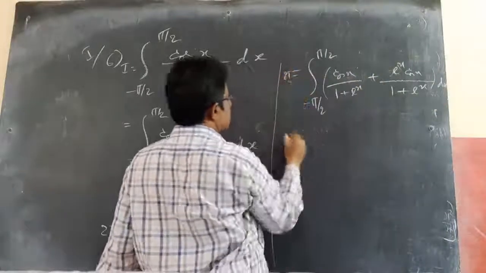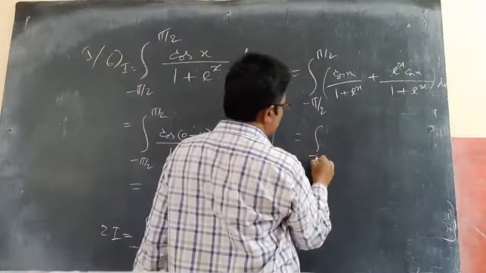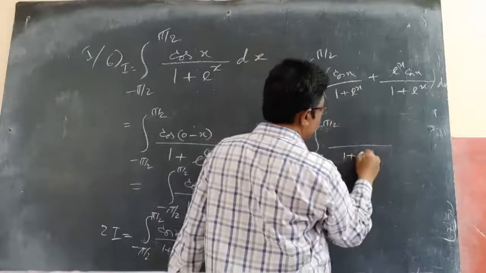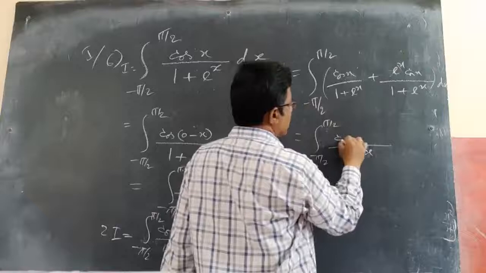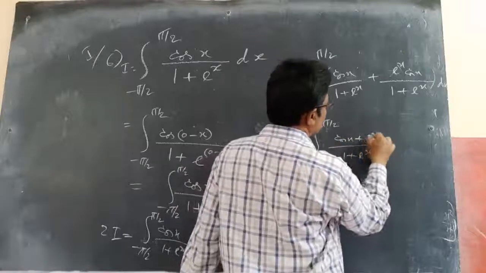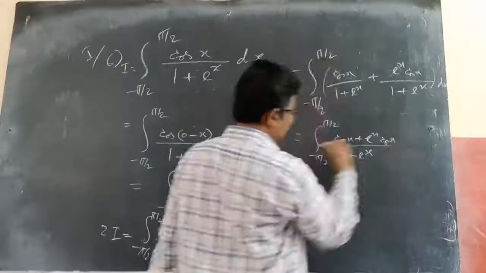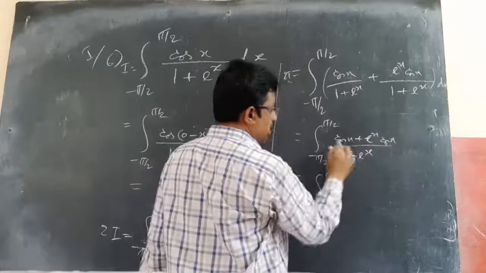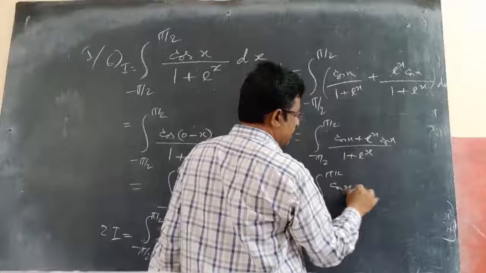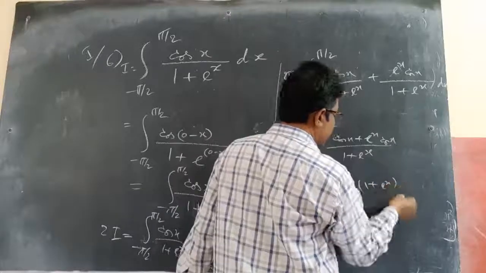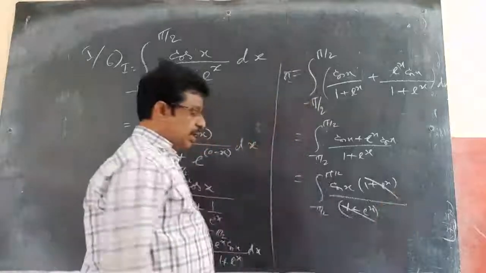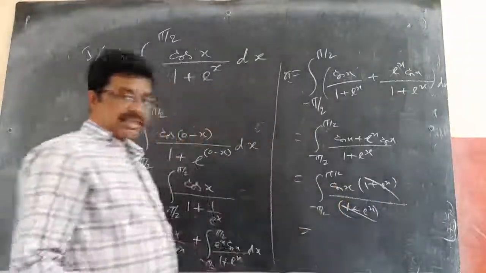This is 2I. So this is equal to the integral from minus pi by 2 to pi by 2. The LCM is the same for both, 1 plus e power x. So this is cos x plus e power x cos x. Now I can take cos x common, so this becomes 1 plus e power x by 1 plus e power x, so that these two get cancelled. Now I got simply the integral of cos x, which I know.